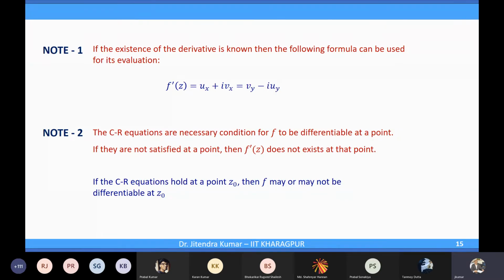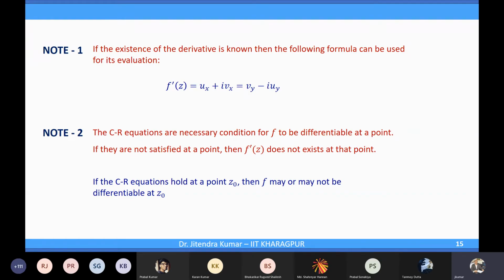So if CR equations hold, the function may or may not be differentiable. We don't know anything. We have not proved anything. That sufficient condition was something different, where continuity of those partial derivatives also plays a role. So we have just proved that if f prime z exists, then CR equations must be satisfied. So how can we use this result?